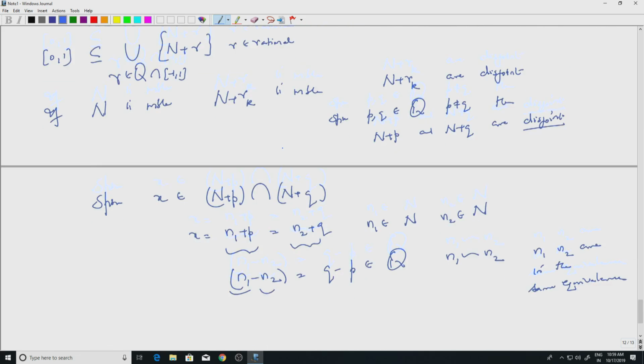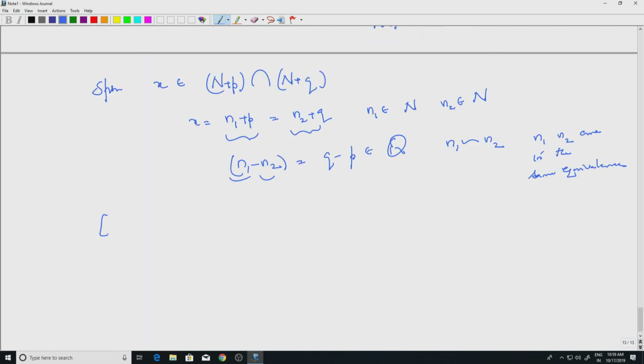So now let us go back to the situation at hand. We have [0,1] contained in the union of N plus rk, where rk is a rational inside [-1,1], and of course this is also contained in [-1,2]. Now we have proved that this is a disjoint union. So if N plus rk are measurable and this is a disjoint union, we can take the Lebesgue measure.